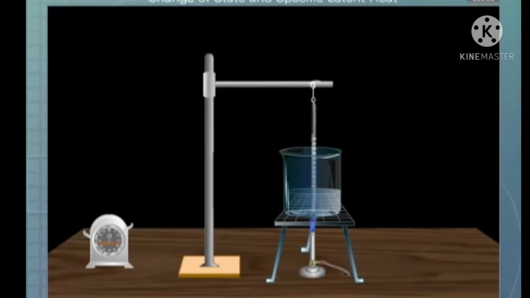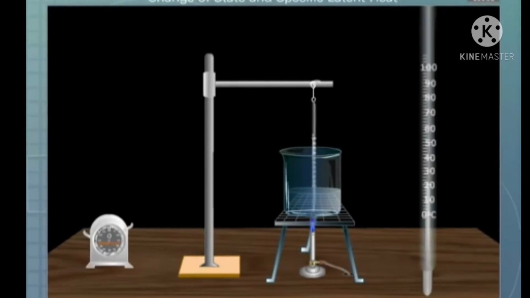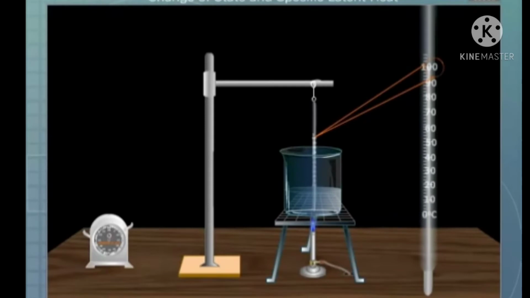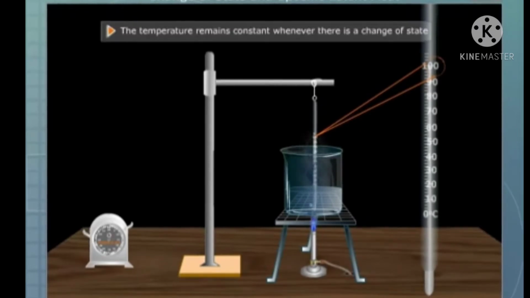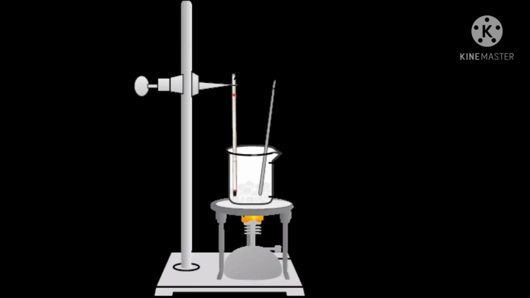Continue heating water which is at 0 degrees centigrade. We observe that the temperature is increasing. Record the rise in temperature till the water starts boiling. Continue heating. The boiling water gets converted to steam. Observe that the thermometer reading remains constant at 100 degrees centigrade, which is the boiling point of water. That is, there is no change in temperature. This shows that the temperature remains constant whenever there is a change of state. This situation is called specific latent heat of vaporization.